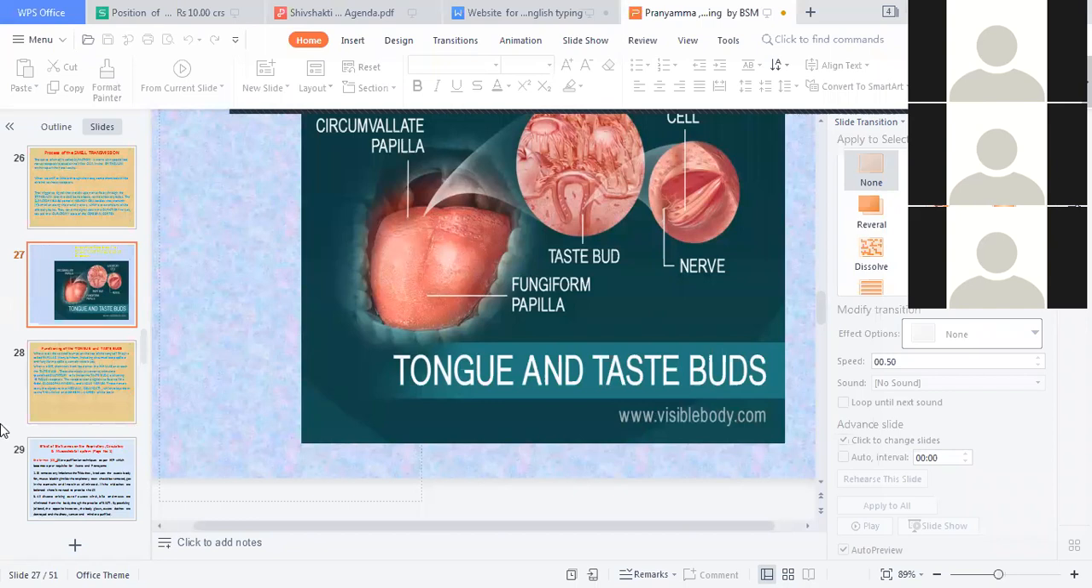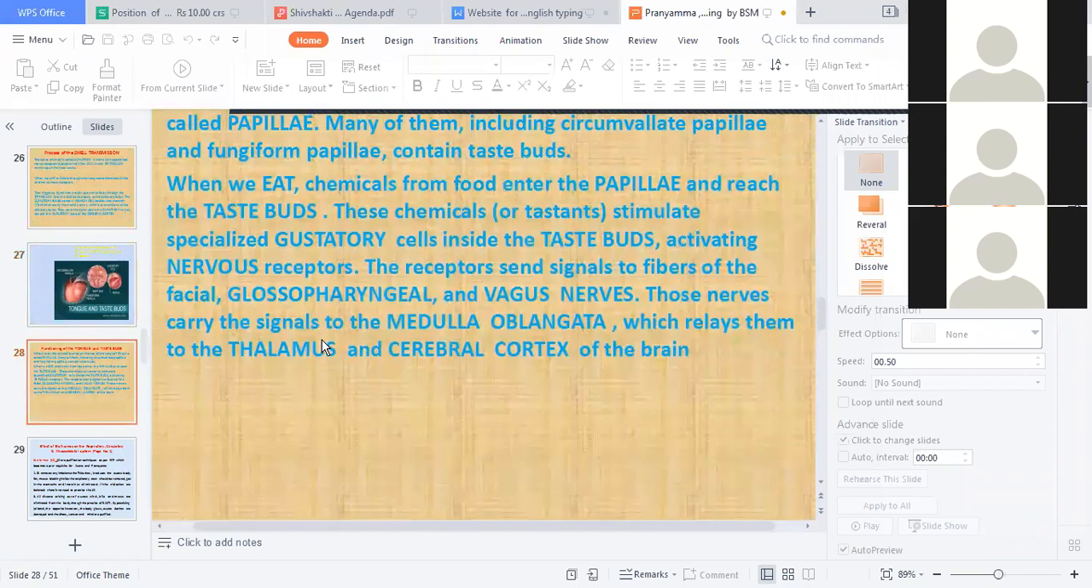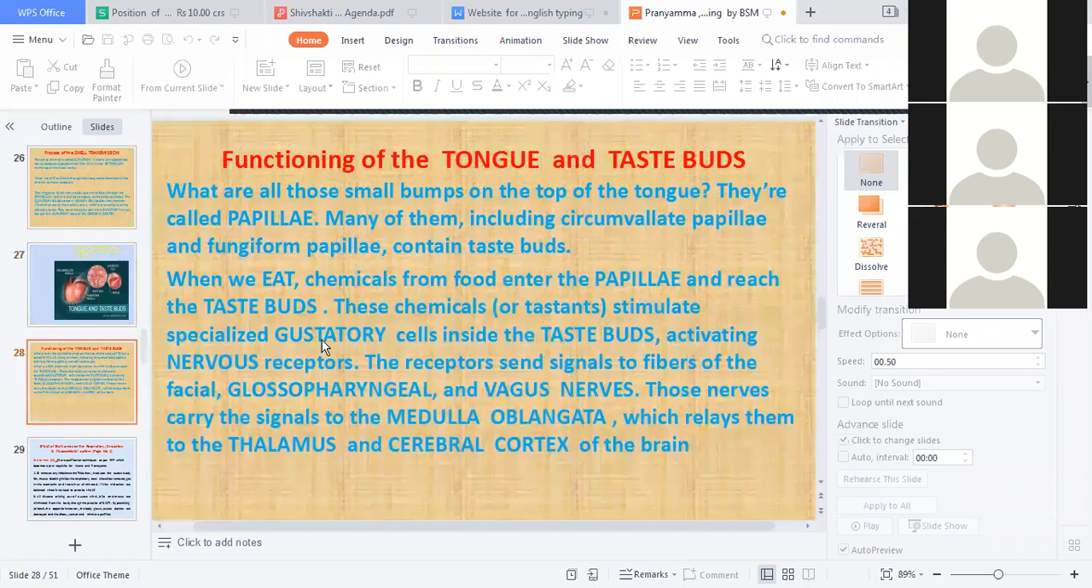So this is the way. What does it say? Functions of the tongue: what are all those small bumps on the top of the tongue, the tip of the tongue? They are called papillae.